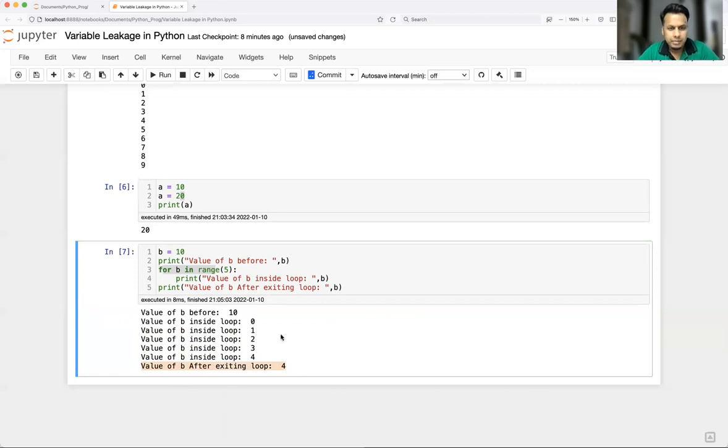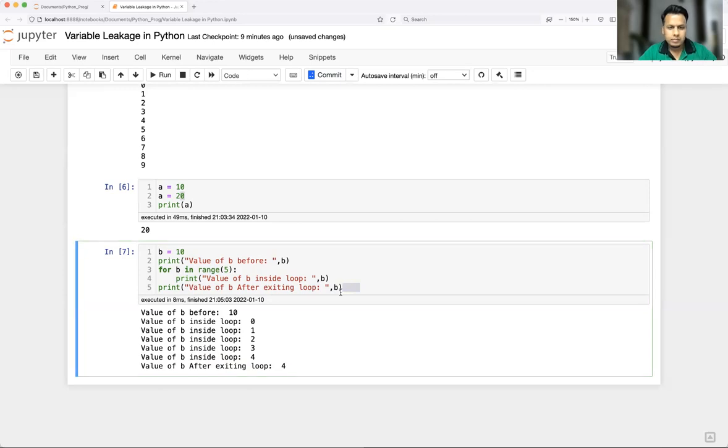So what is happening here basically is that the moment you define the for loop, it has taken the value of b, that is 0. After the for loop is over, the scope of b will exist outside the for loop as well. It is not just limited within the for loop, it is going outside the for loop. That's how it is designed in Python 2 or Python 3. So this is known as variable leaking.